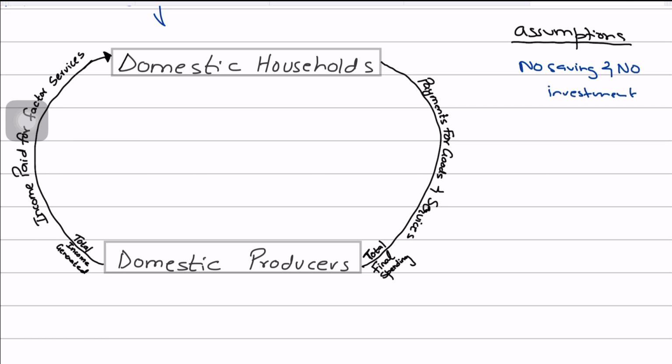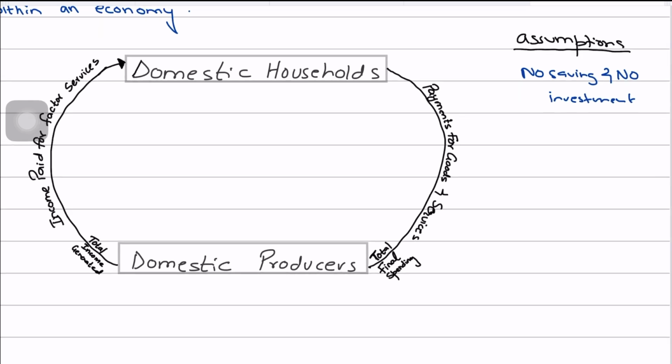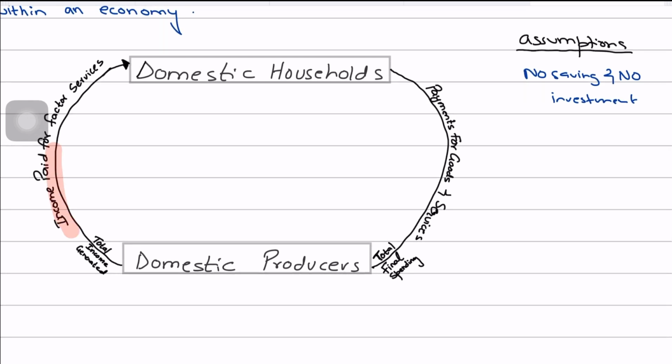What this means is that all the income that is received by the households is immediately and entirely spent back on consumption, right? Households are not saving the income that they're receiving, they're spending it back on consumption. Similarly, we're also assuming that whatever revenues the firms are earning, because these payments for the goods and services act as revenues for the firms, they use all those revenues back in production, right?